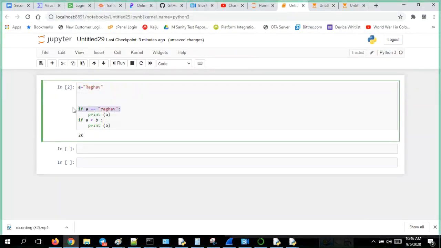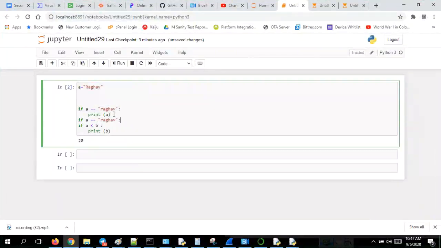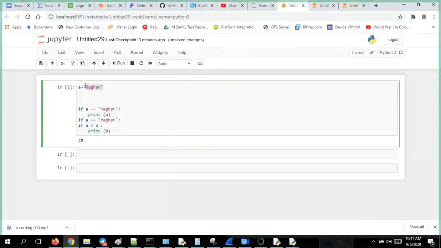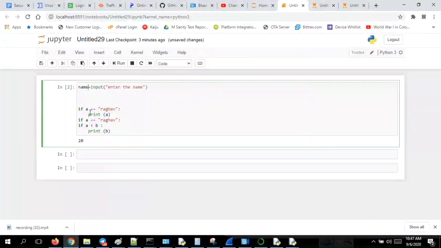Take this. Okay, if, input I can give input. Enter the name. Now, you can put it as name here only, and here also you give it as name.